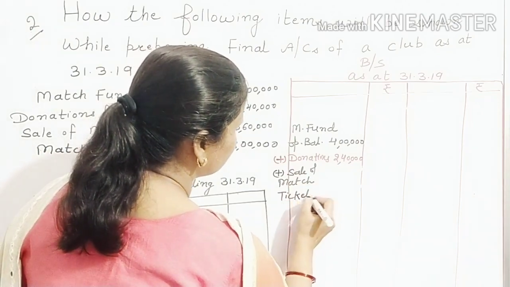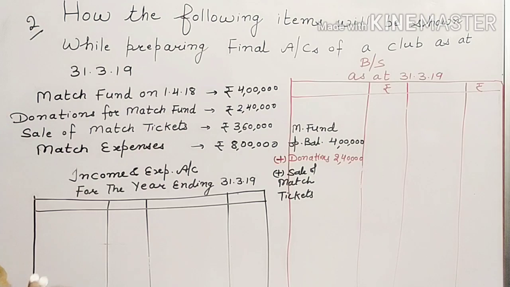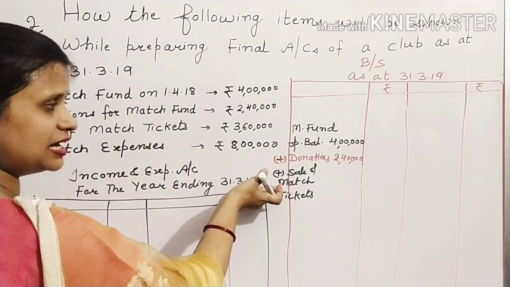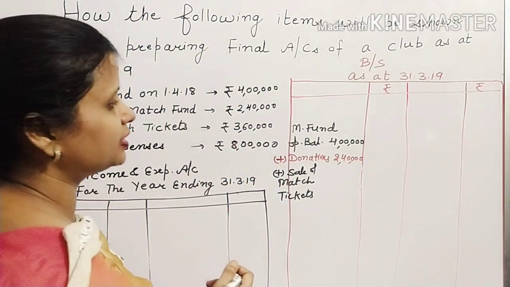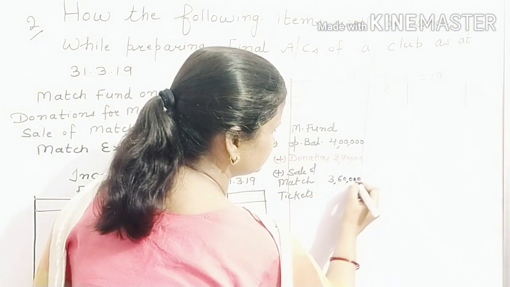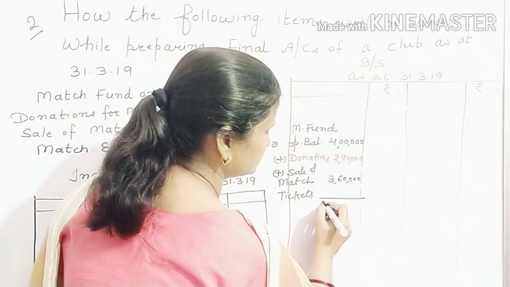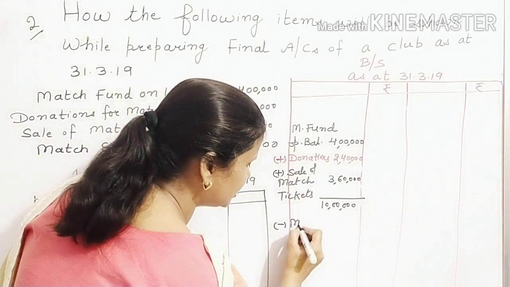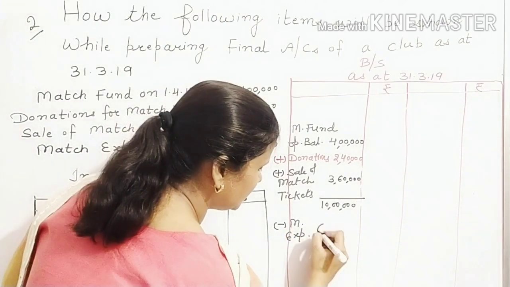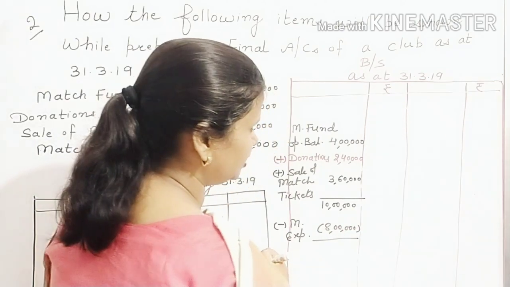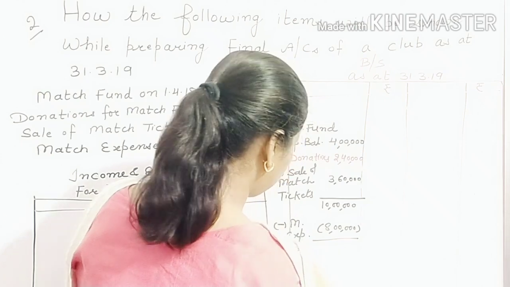Because for match expenses you have a separate fund, match fund. So whatever income, whatever expenses related to matches will be there, if income, it will be added in match fund. If any expense, that will be deducted out of match fund. 3,60,000. And out of these, what you will deduct? Match expenses. How much expenses? 8 lakh. So final balance that we will show in the balance sheet, that will be 2 lakh.